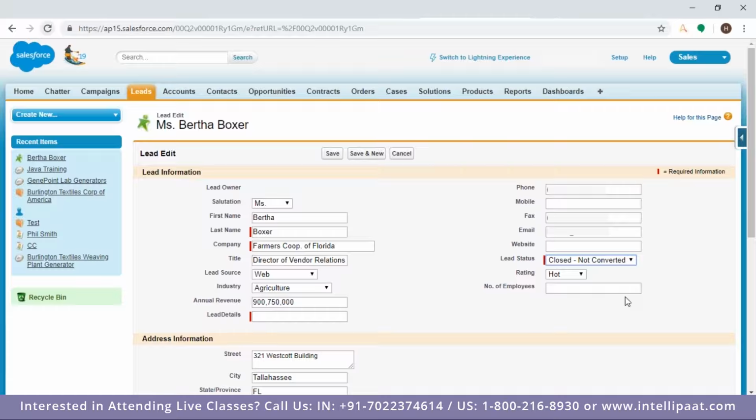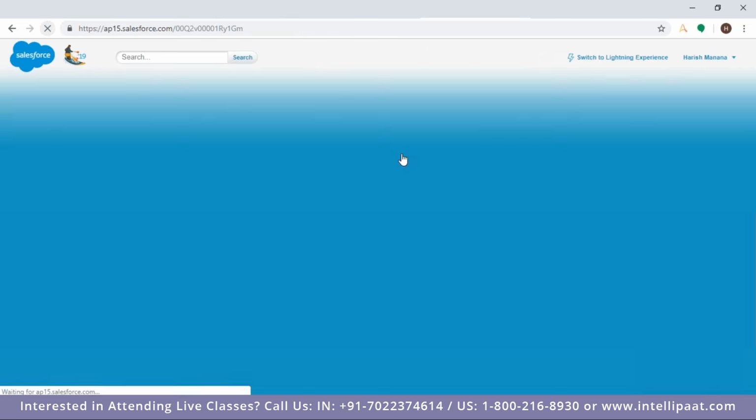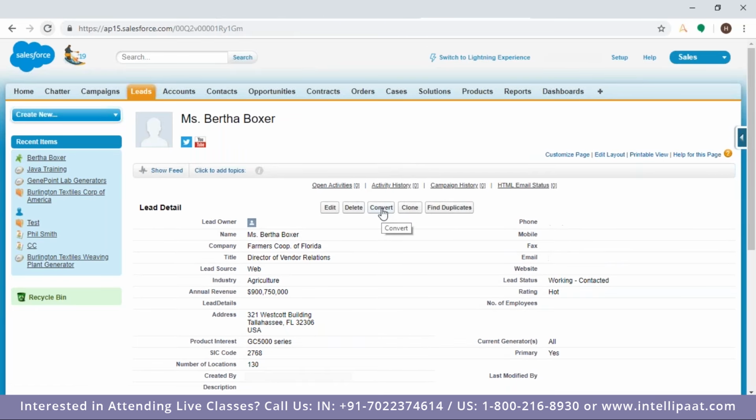Samsung is contacting me, and I'm saying that no, I'm not interested in buying the TV at all. Then they'll choose it as closed not converted. Closed converted. So that's where the query is. So I'm canceling this, and then here we'll go with the convert option.